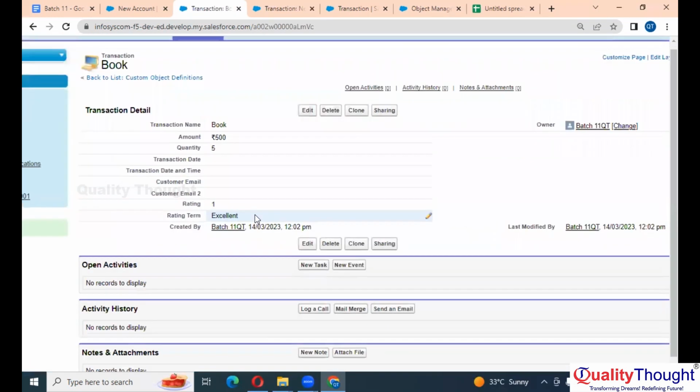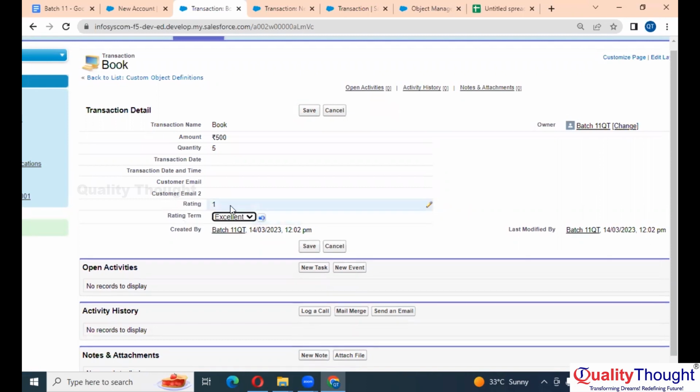If I save the record, what will it do? It will save the record. I'm saying excellent. On the other hand, I'm giving only 1 rating. This is just not fair. So let's do something. If someone selects excellent, they should only see the value 5. If someone selects good, they should see 3 and 4. Bad, they should see 1 and 2. Let's do something like that.